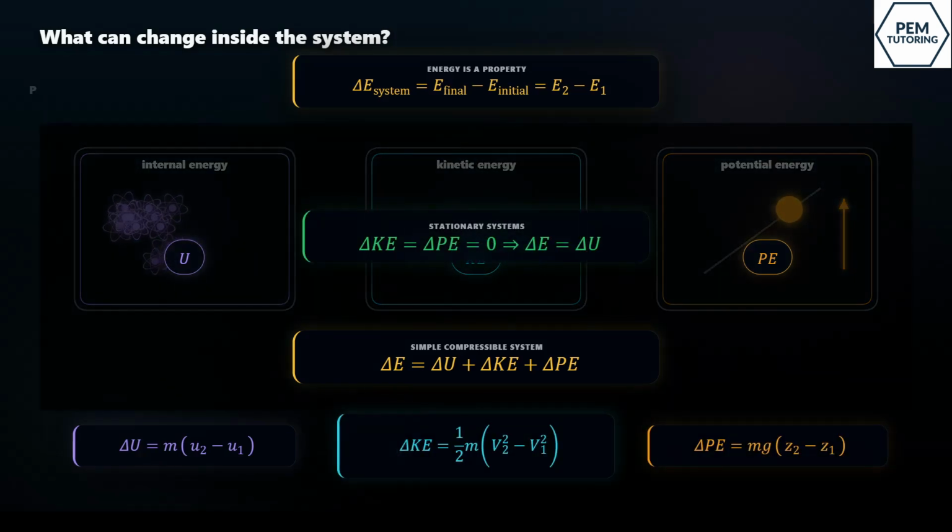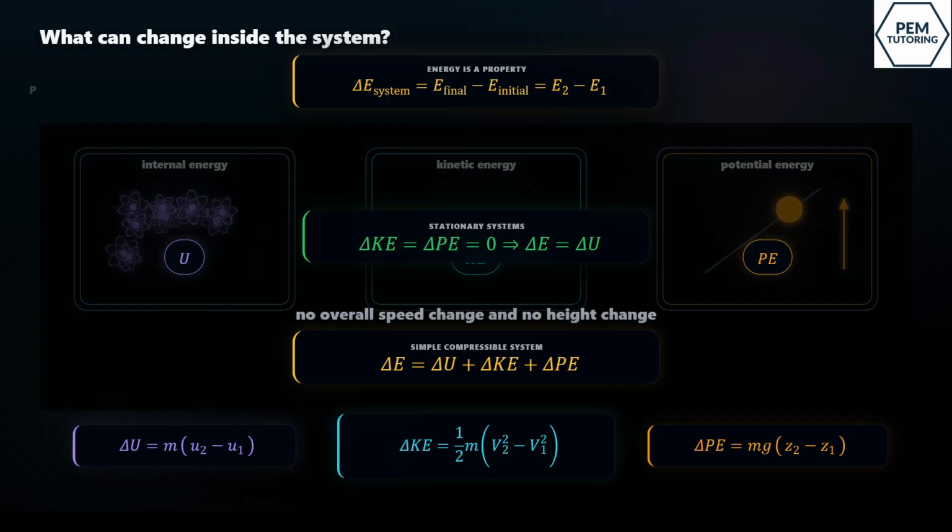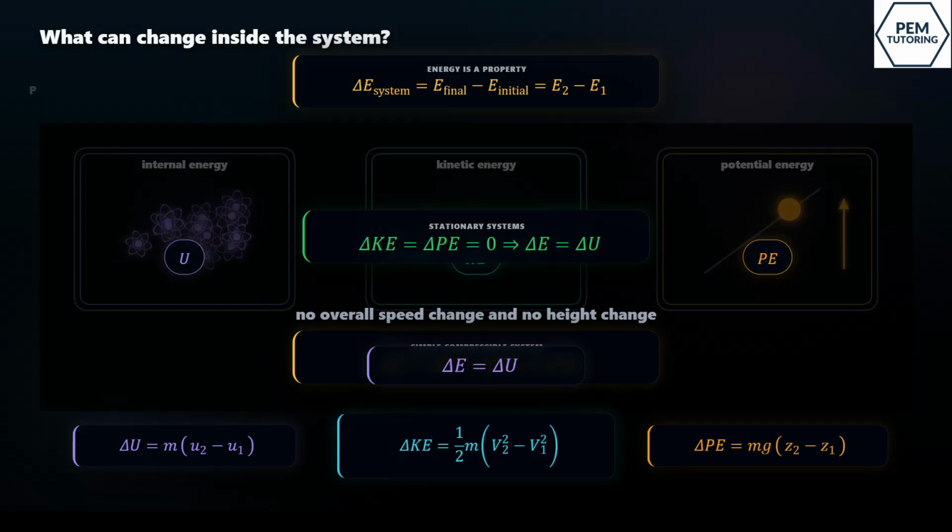But many thermodynamic systems are stationary. A tank sitting on a desk is not speeding up, and it is not changing height. So delta KE is 0, and delta PE is 0. That leaves delta E equals delta U. For many problems, internal energy is the main thing changing.